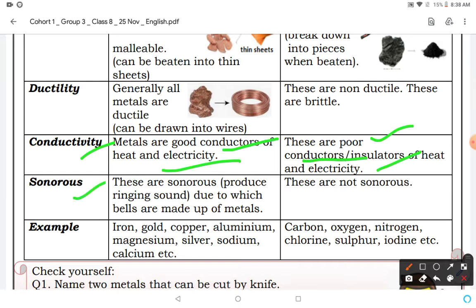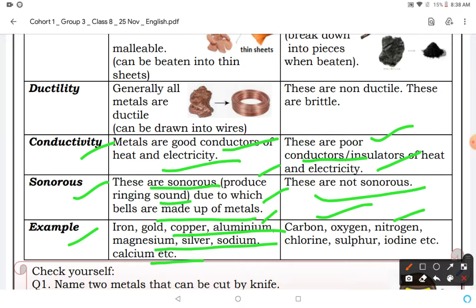Next property, sonorous. Sonorous means producing a ringing sound, due to which bells are made of metal, and non-metals are non-sonorous. Examples of metals are iron, gold, copper, magnesium, silver, sodium, etc. And examples of non-metals are carbon, oxygen, nitrogen, chlorine, sulfur and iodine.